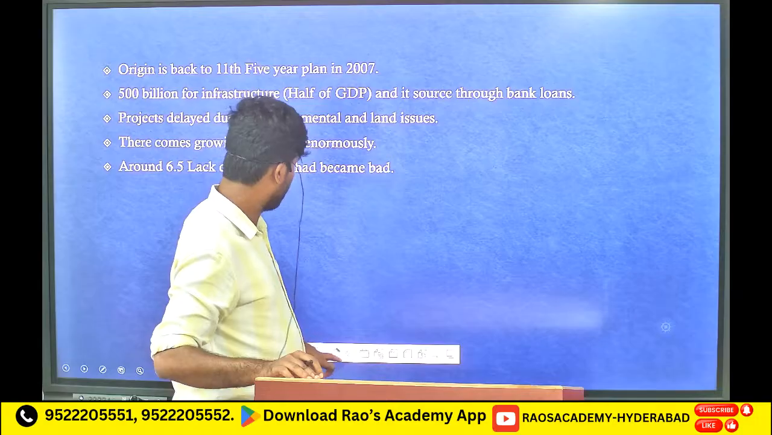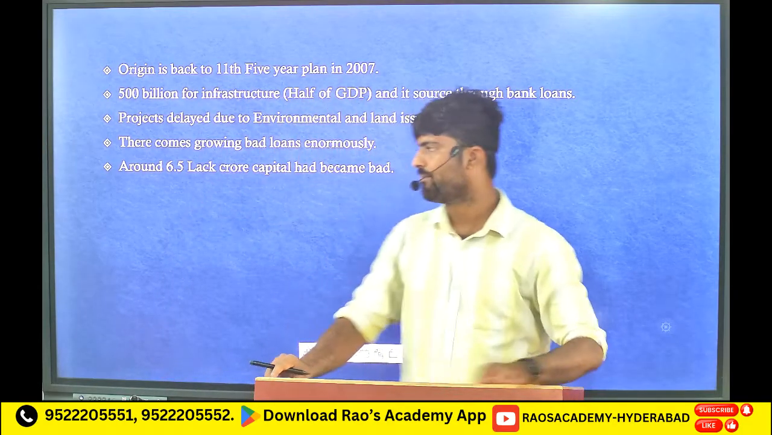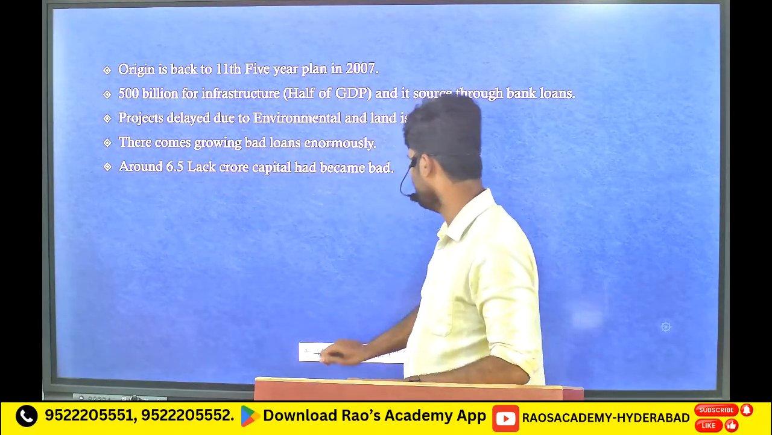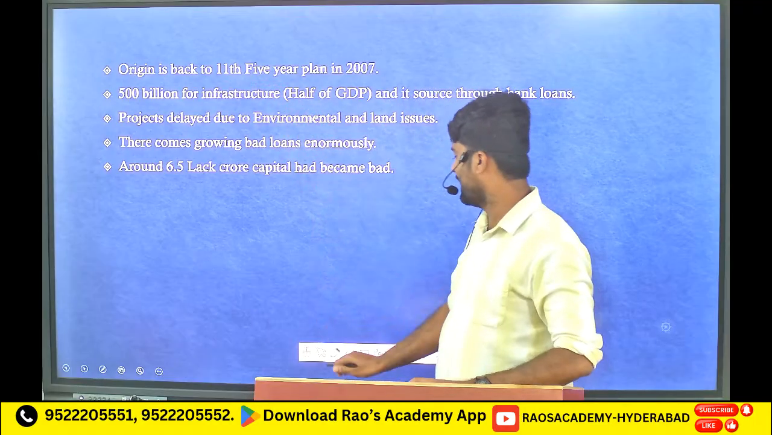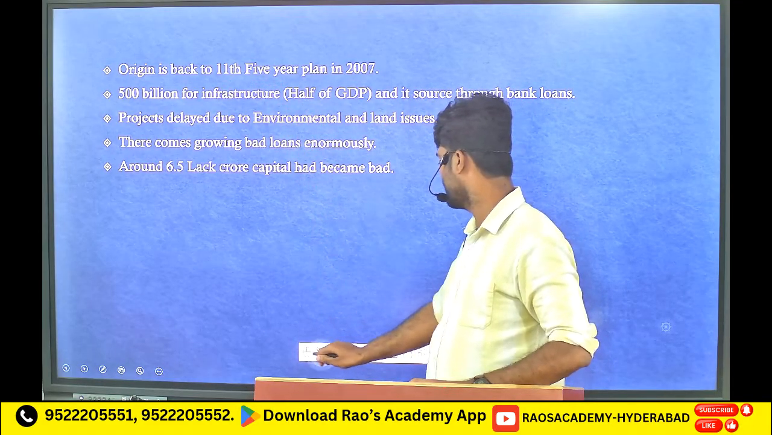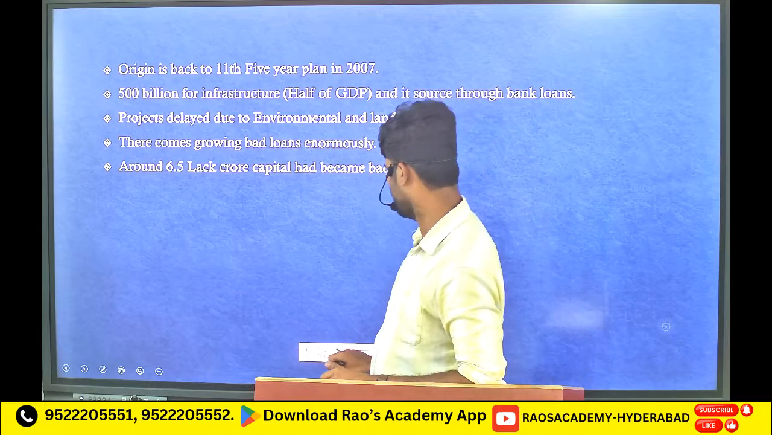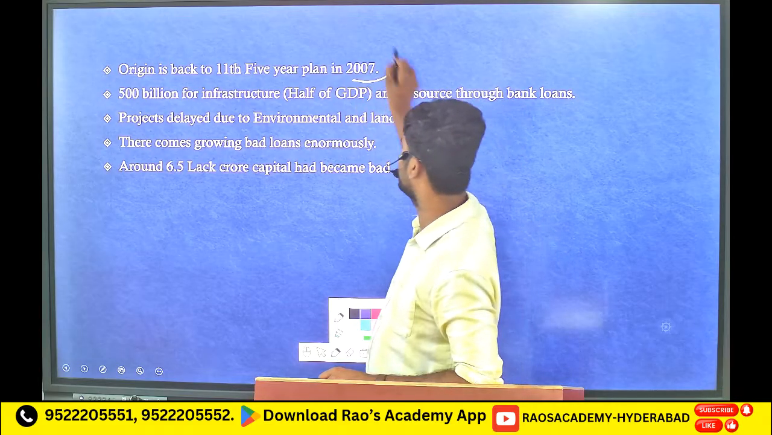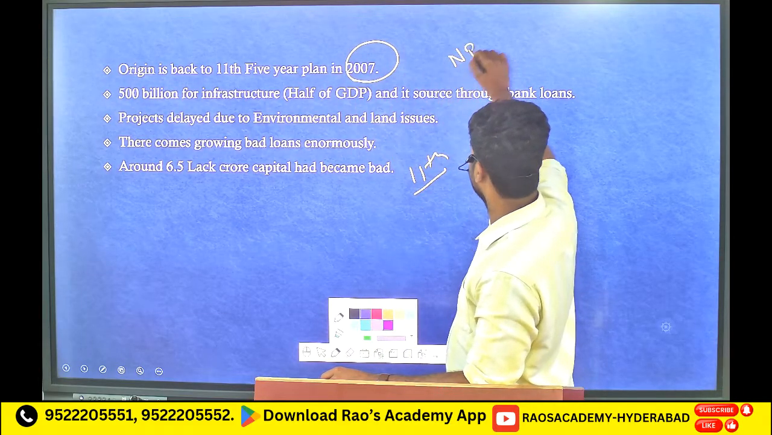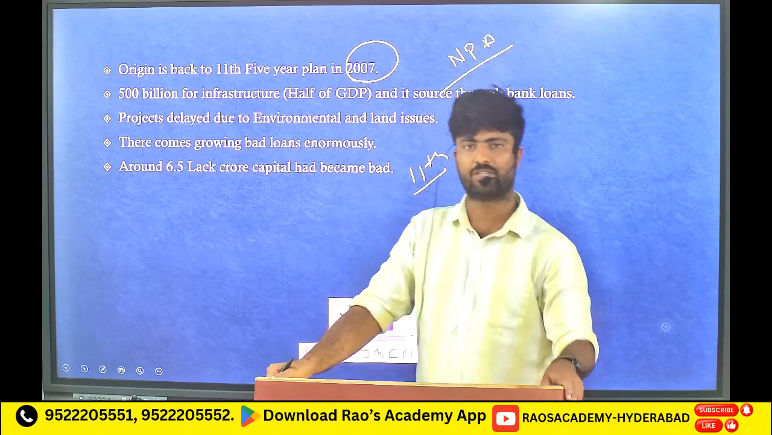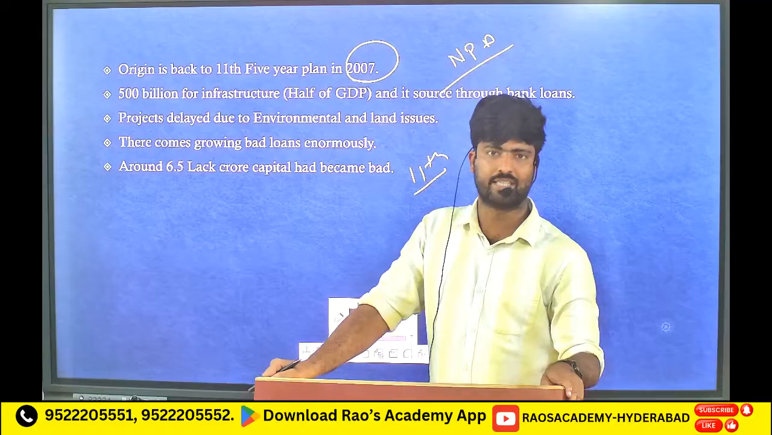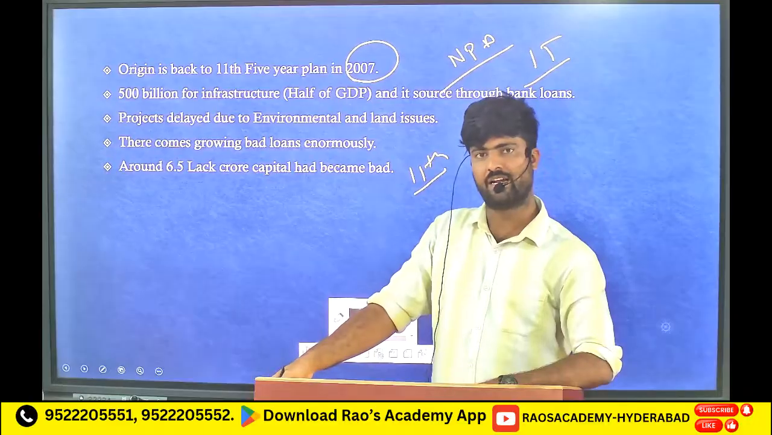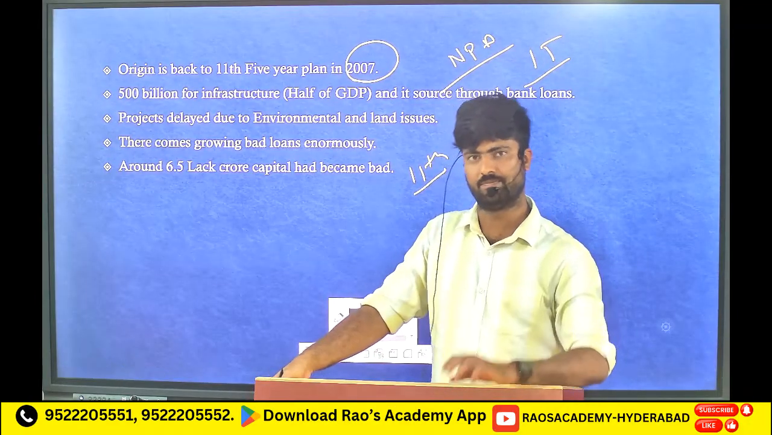If you see the concept of non-performing assets, it started in the 11th five-year plan, which started in 2000s. This NPA issue is widespreading because in 2007 India was a 1 trillion economy, and the Indian market was performing very well.